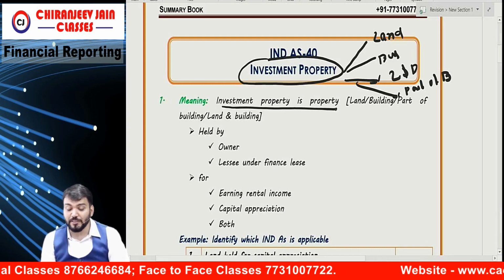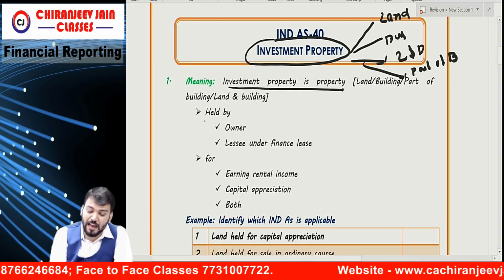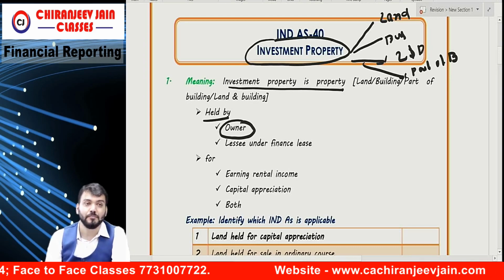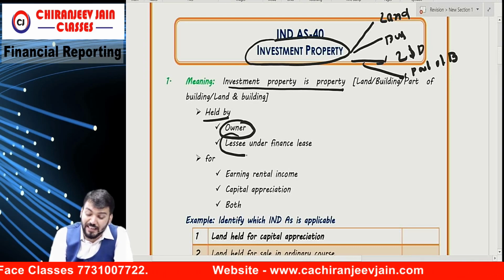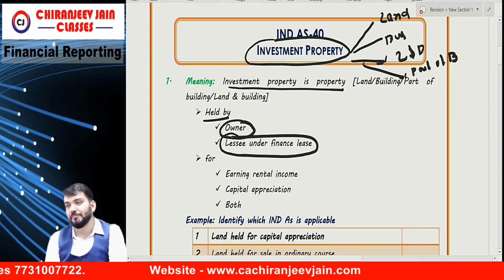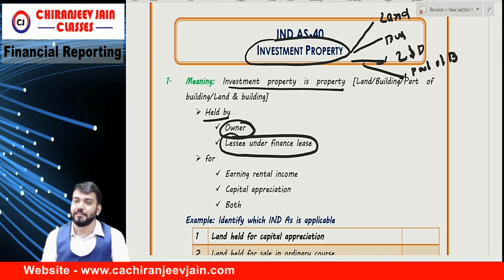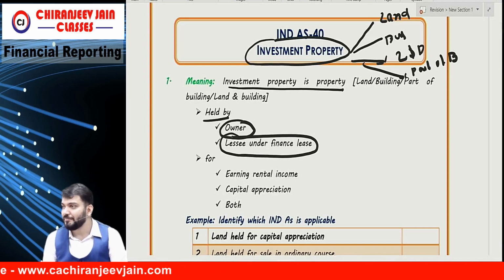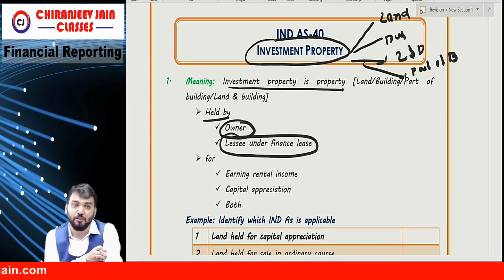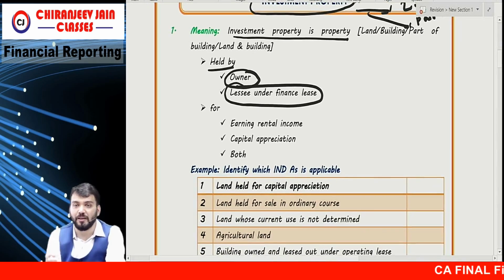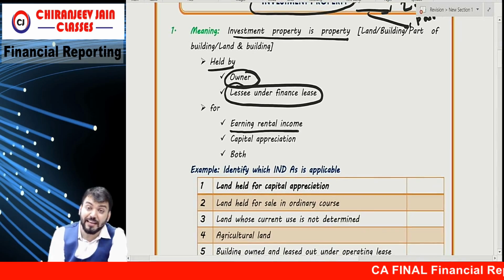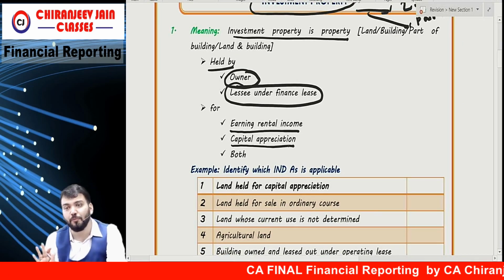Investment property is property which is held by the owner or held by a lessee under finance lease, so either an owned asset or a leased asset under finance lease, either for earning rental income or for capital appreciation, or for both.